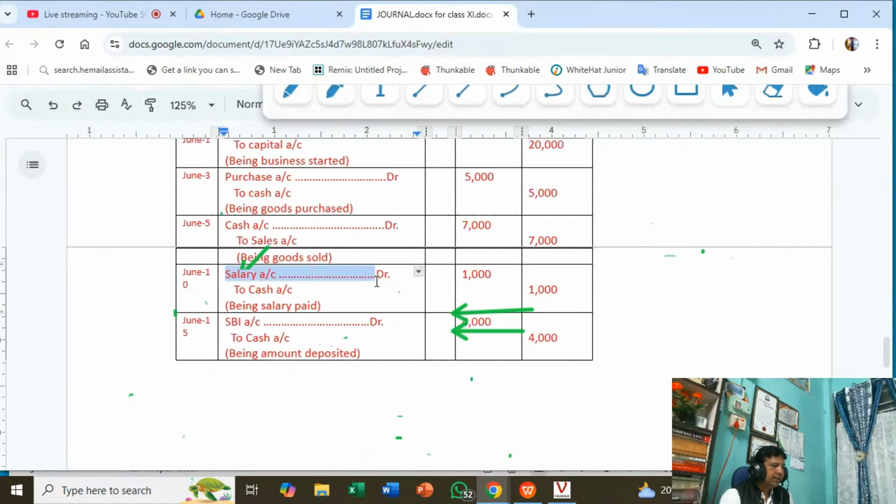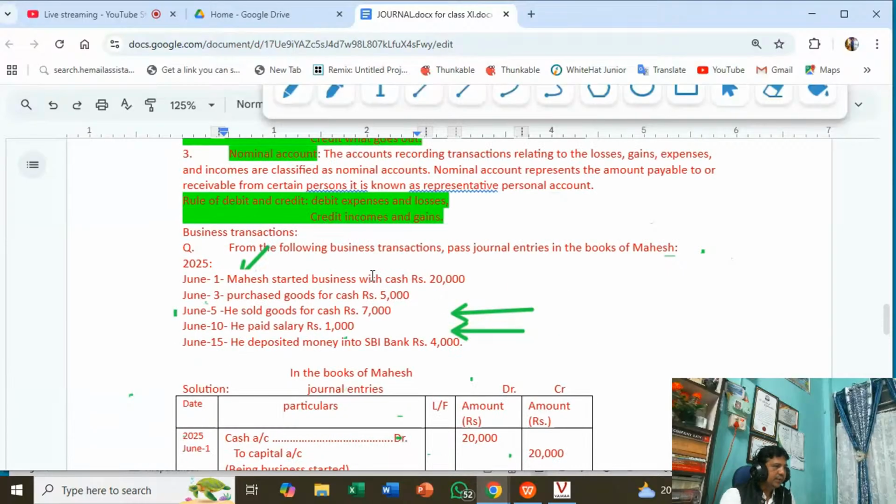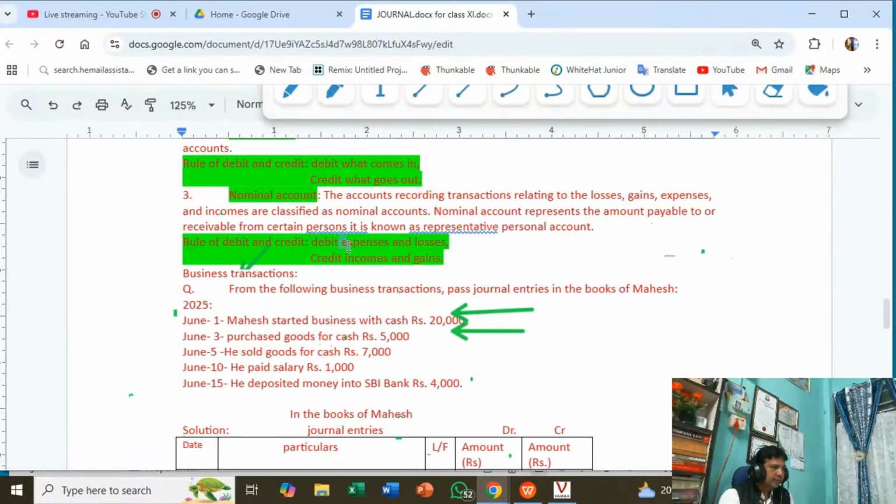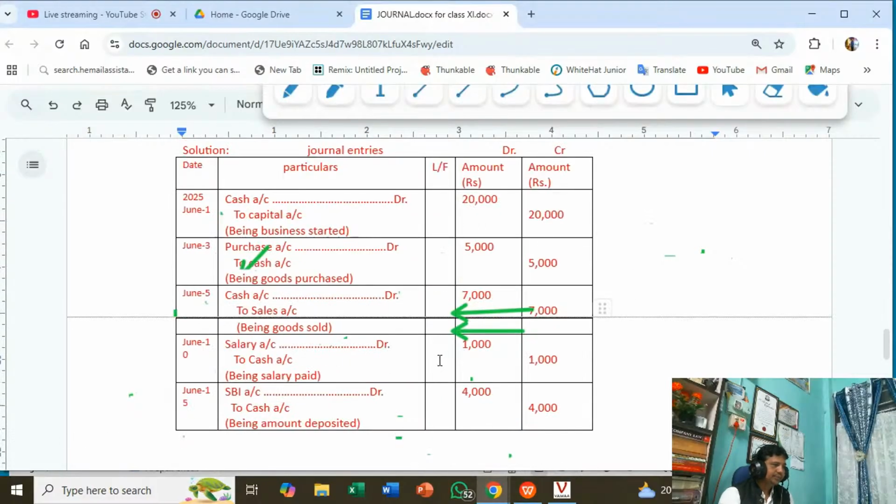So when you paid the salary, what is going? Cash going. So here cash to cash account. So nominal account debit, real account credit. You have to see that it is coming or going. That is expenses and losses, losses incurred or expenses incurred. And if it is income, then incomes and gains credit.